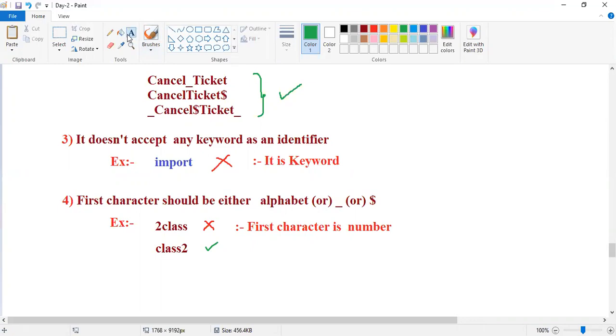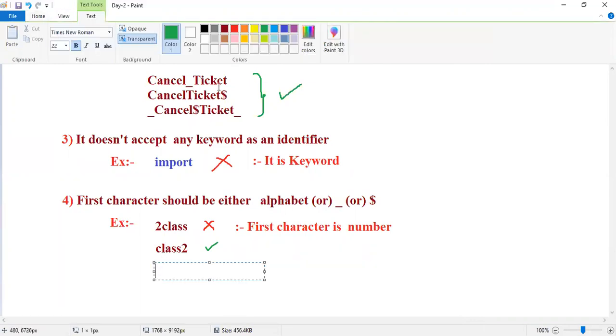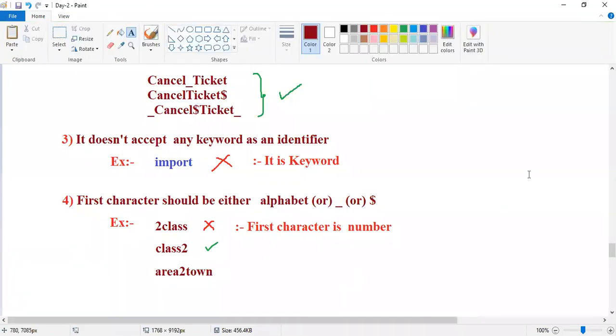I'm writing one more example, guys. Area2town. I write area2town. Is it valid or invalid? Area2town, valid or invalid?